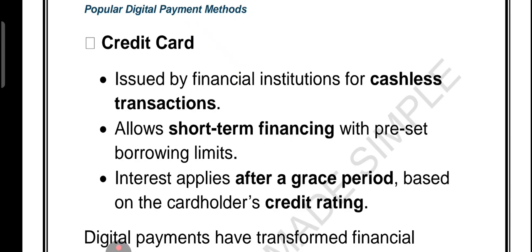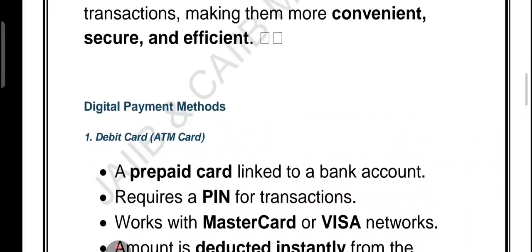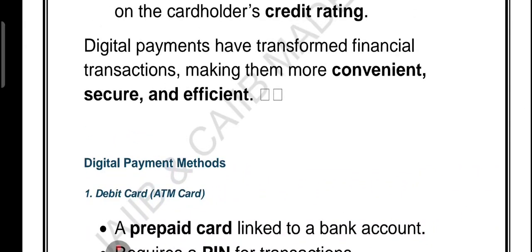Credit card. Credit cards are issued by the bank. They let you pay now and repay later. Interest starts if you don't clear your dues after a month, and your spending limit depends on your credit score. That is the beauty of the credit card. Then we have the debit card. Debit card is also called the ATM card, right? And this is linked to your bank account. Whenever you swipe or enter your PIN, the money is directly deducted from your balance. If you don't have enough funds, the transaction simply won't go through.